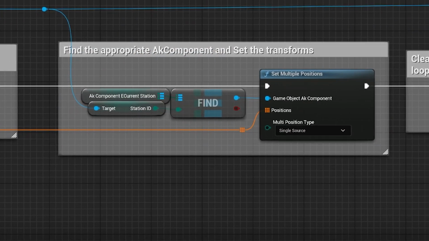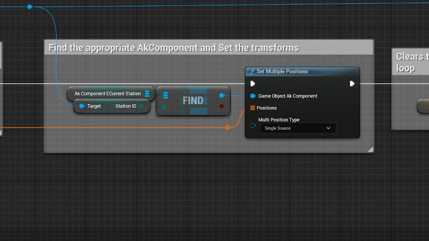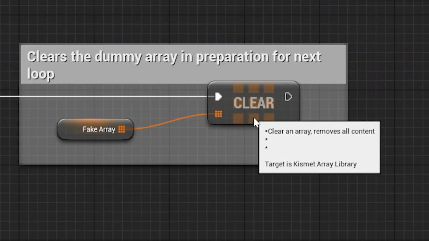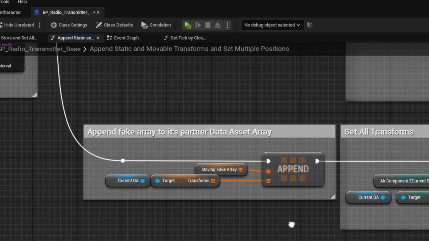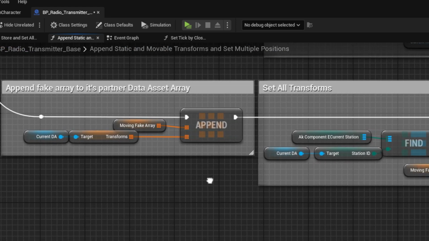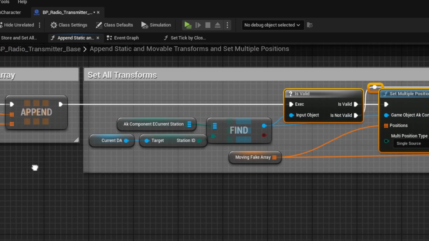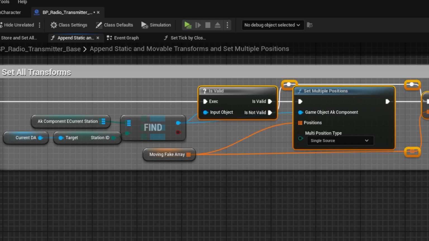I do a set multiple positions call on the mapped AK component value, then clear the dummy array to prepare for the next loop. If there are any movable receivers in the world, the script continues to another function where I append these transforms to the stored static ones.